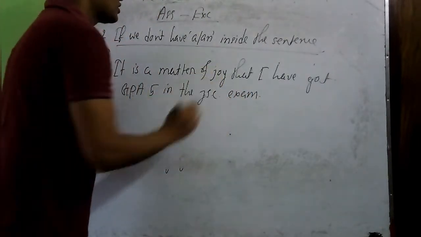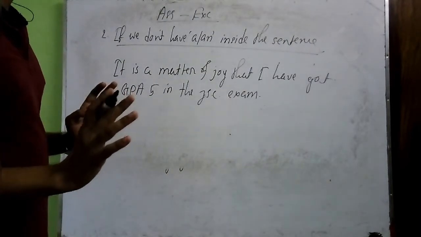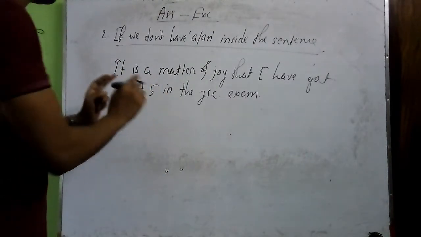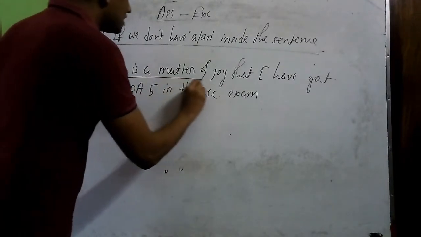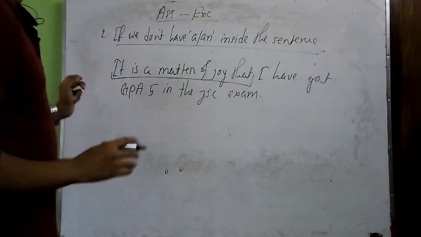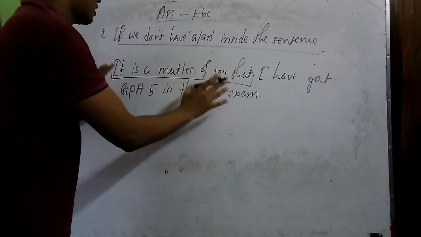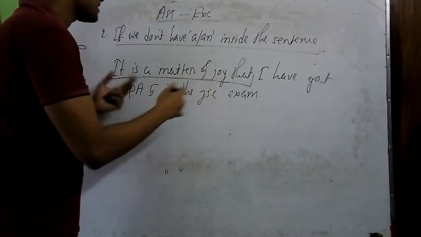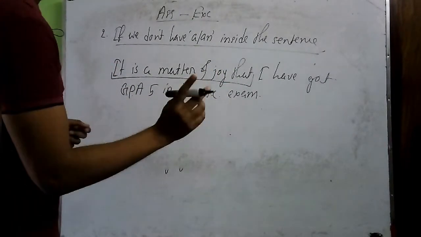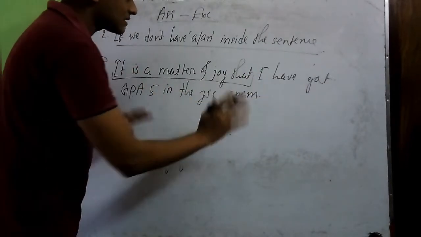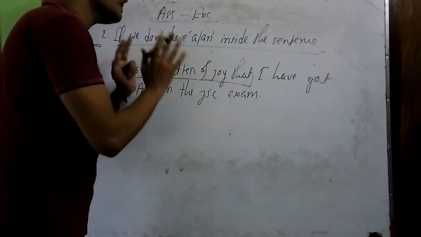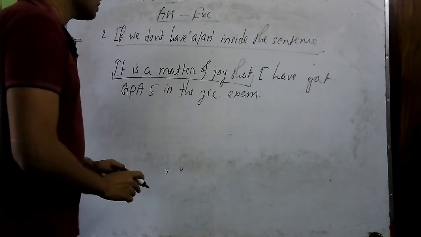So sometimes you will find this kind of sentence, but let me tell you something, that here the exclamatory is only in this part. This is the part where we should use exclamatory sign, and you can see that this sentence is in assertive form and it will be in its assertive form in the answer also.